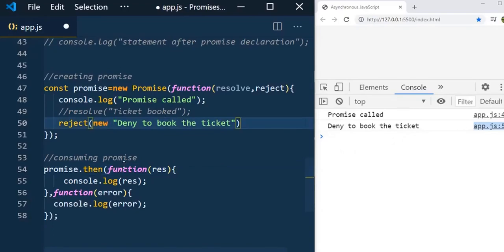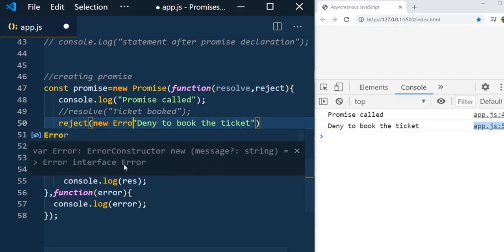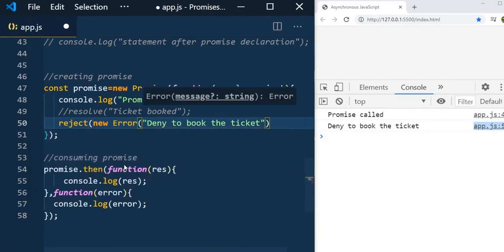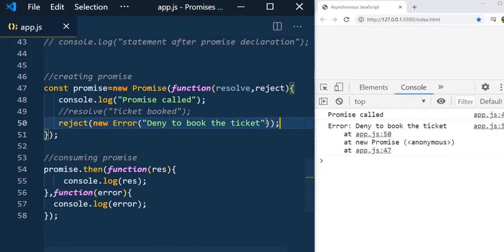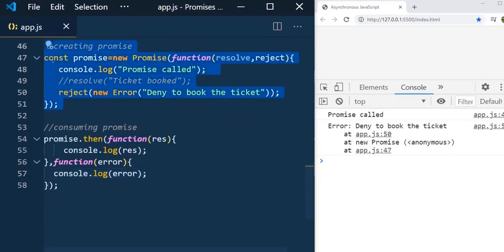So we know that rejection means something kind of error that we need to take a look at. So it is always better practice to throw the error. So new Error object, and there you place the message. Now you can see the error deny to book the ticket, and you can even see the line number where it got rejected. So line number 50, you can see the 50. So this is how we can create the promise, and you can resolve or reject the promise.